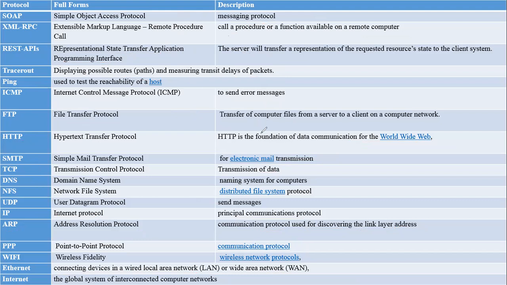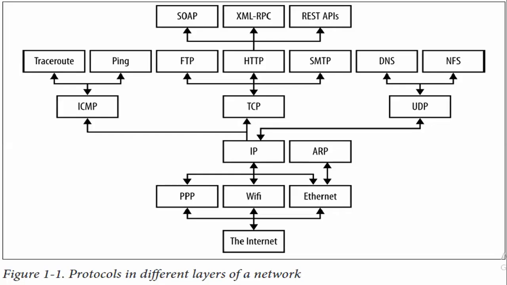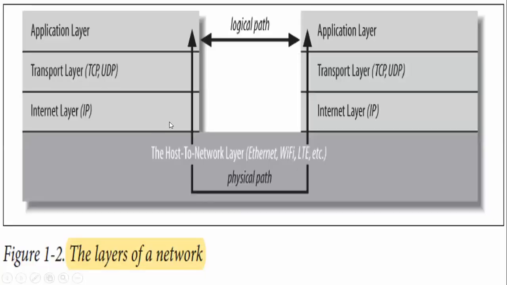Next one is here in the diagram. SOAP, ping, FTP, these are some protocols we use when we create a network. When we connect multiple computers to each other, these protocols help us make our communication smooth. Next topic is the layers of a network.